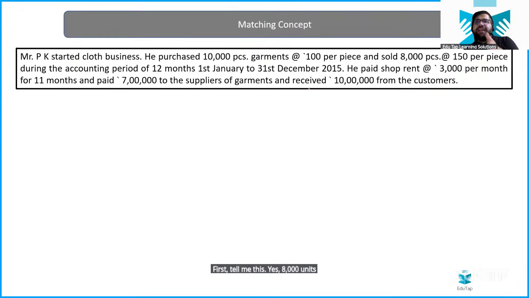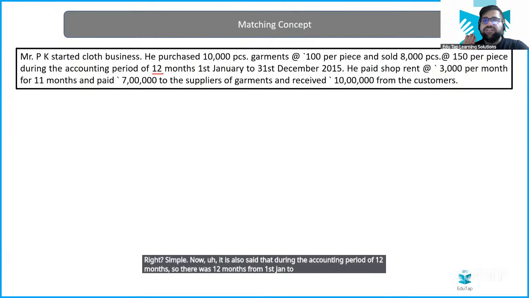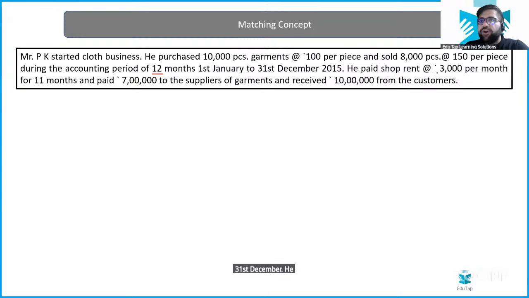And what is 8,000 into 150? 12 lakhs, if I'm not wrong, right? Yes, 12 lakhs only. Clear? So this is the basic picture we have seen till now: the total cost of purchase is 10 lakhs, and the total sale in this case is 12 lakhs. Simple. Now, it is also said that during the accounting period of 12 months, from 1st Jan to 31st December, he paid shop rent of 3,000 per month for 11 months only.